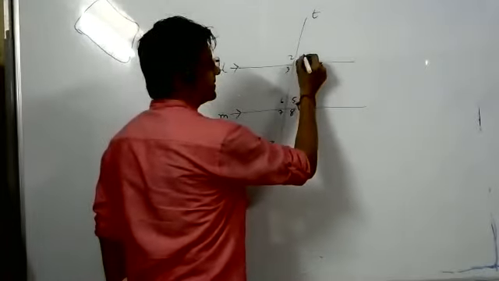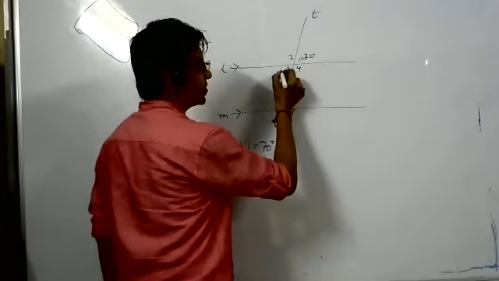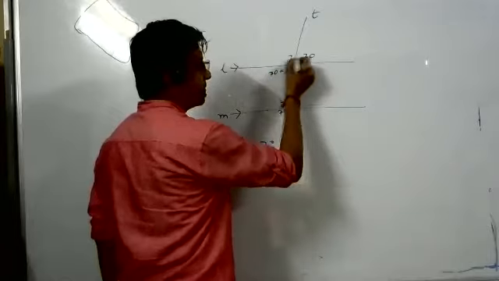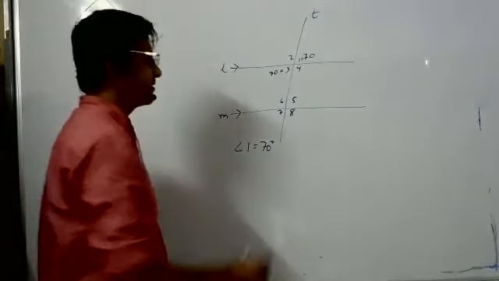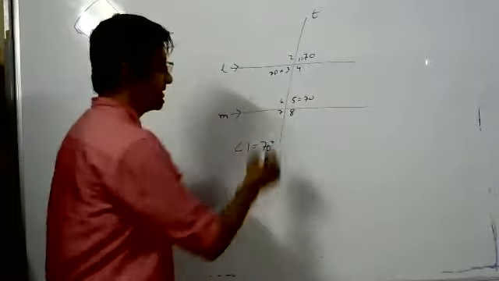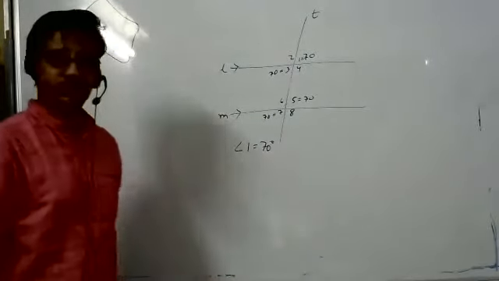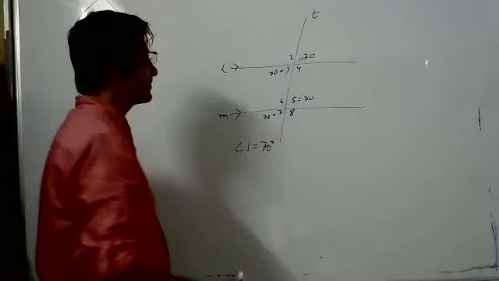This is 70. Angle 1 is 70. So 3 will also be 70, vertically opposite angle. 5 will be 70, alternate angles. 7 will be equal to 70, vertically opposite angle. Agree? Yes, sir.